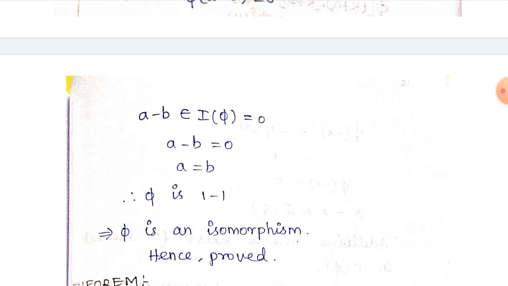So this will be represented by the kernel, so this belongs to I of phi. So A minus B belongs to I of phi. By our assumption, I of phi is equal to 0. So A minus B is equal to 0, which means A is equal to B. So phi is 1 to 1.